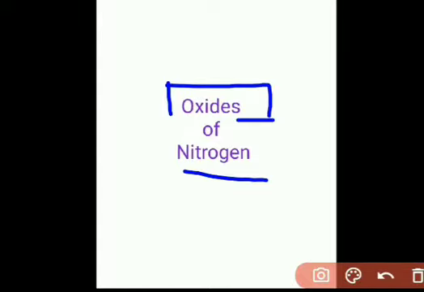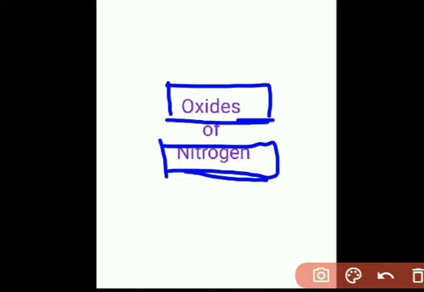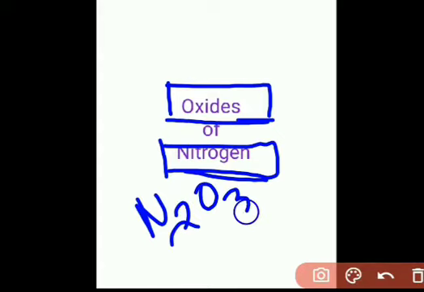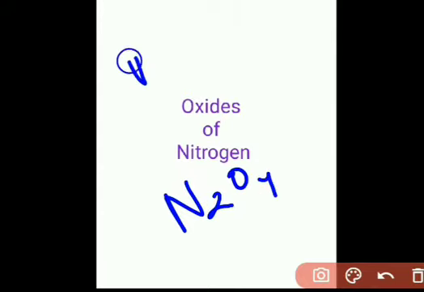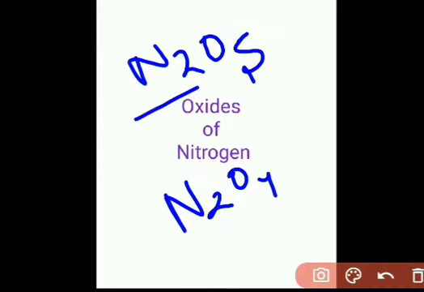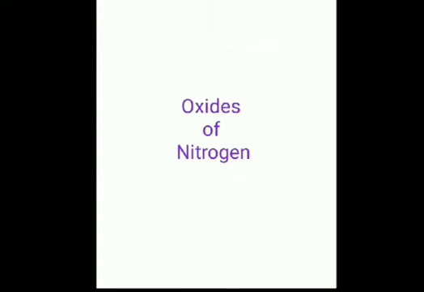Students, the oxides of nitrogen are basically like N2O3, it may be N2O4, it may be N2O5, that is nitrogen and oxygen combined together in different proportions.